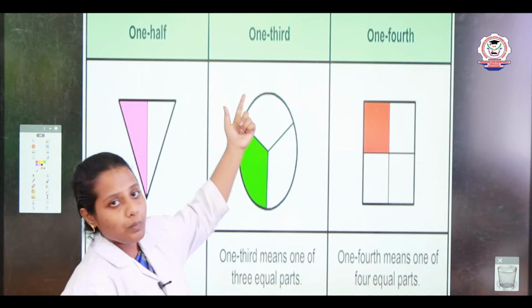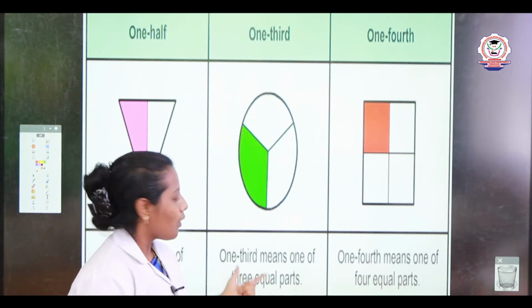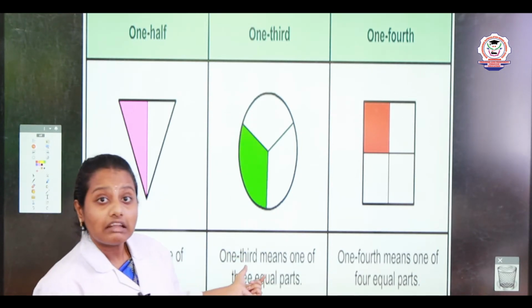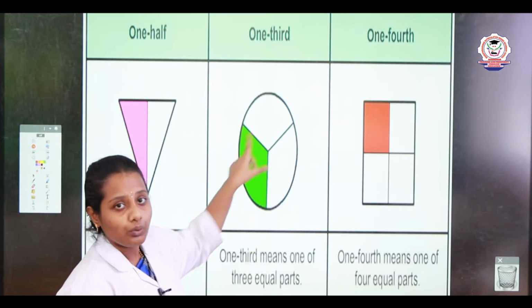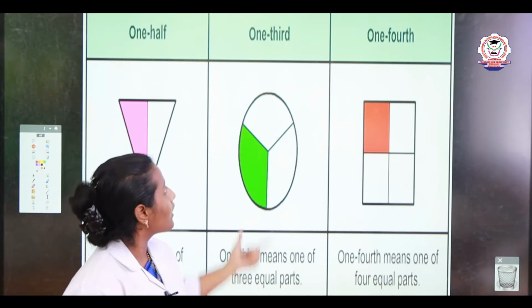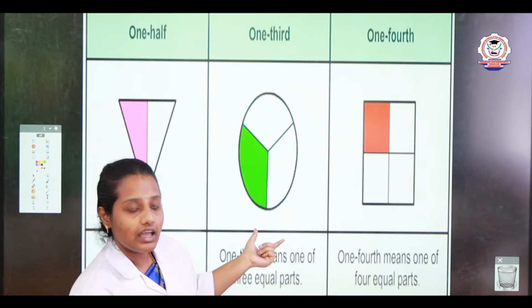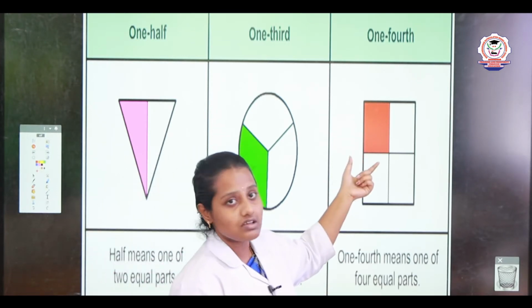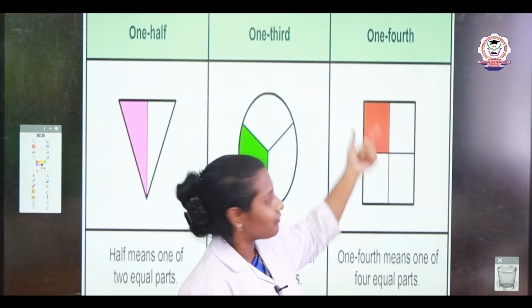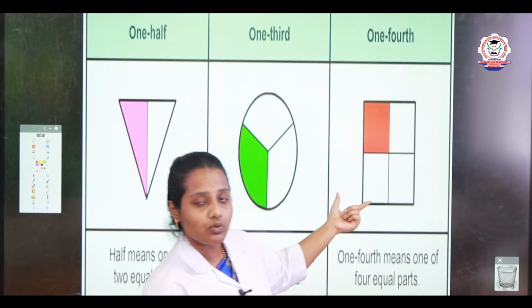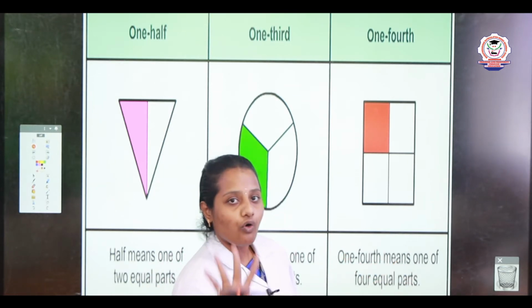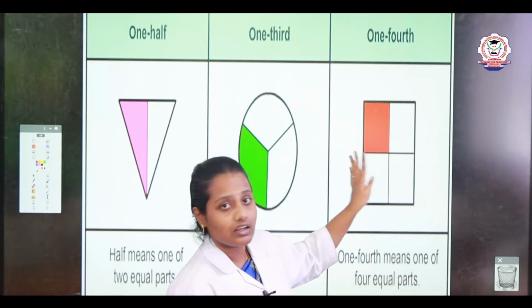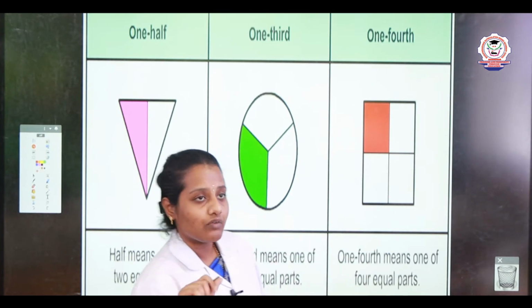See the next one, 1/3. What is 1/3, my dear? 1/3 means one of three equal parts. See the circle. They divided it into three equal parts. Next, what is this? 1/4. They have given the square. We all know the square shape, my dear. Yes. 1/4 means one of the four equal parts. They divided the square into four equal parts.